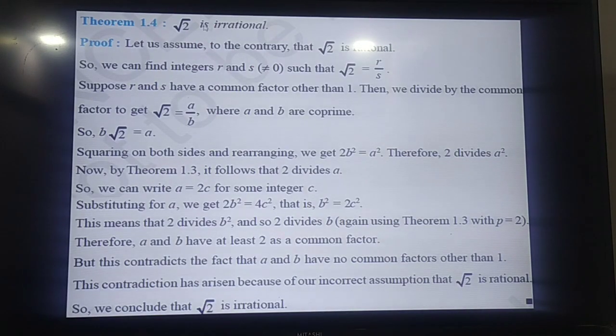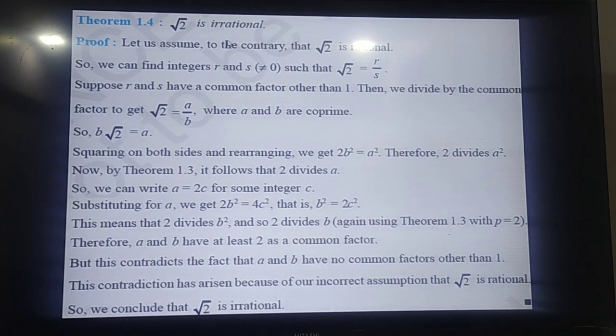Now let us prove that root 2 is not a rational number. Root 2 is not rational means we want to prove that root 2 is irrational. You know that if any number is a rational number, then it can be expressed in the form of p by q, or say r by s, where r and s are integers, and s is not equal to 0, this denominator should not be equal to 0. That is the condition. But let us assume that r and s have no common factor other than 1.